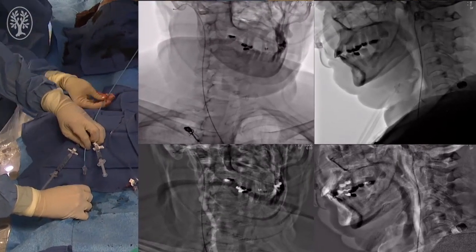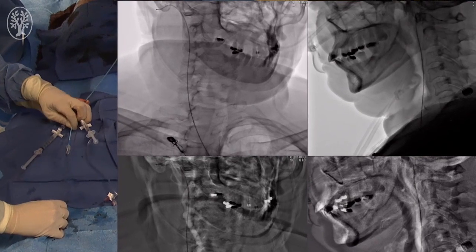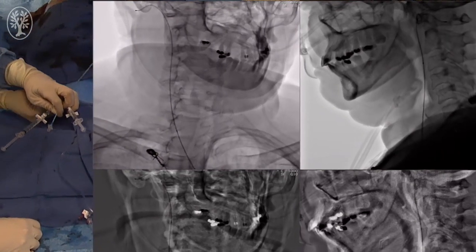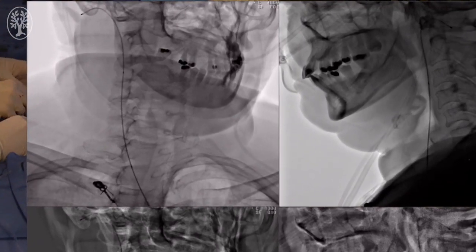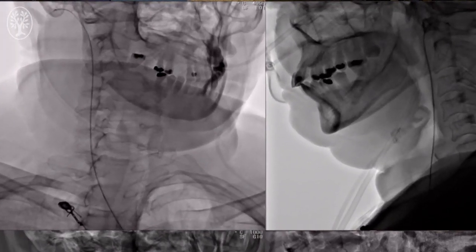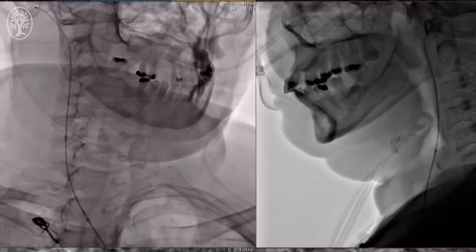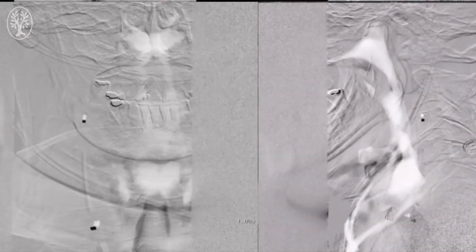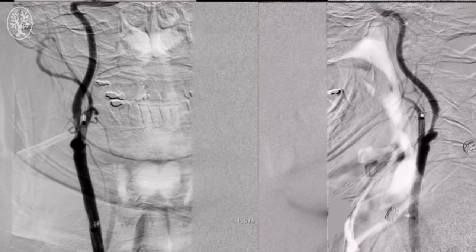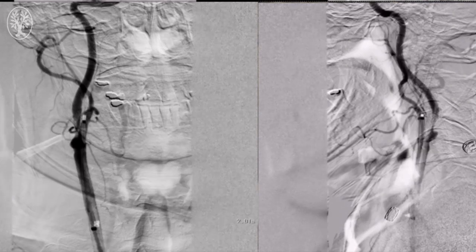and then the Simmons 2 is exchanged out for a stiff 035 wire. We like the Supercore super stiff wire to facilitate delivery of the 9 French proximal protection MoMA system. As you can see here, the MoMA balloon guide has been positioned in place. Once in place, the 035 stiff wire is removed and a common angiogram is performed.